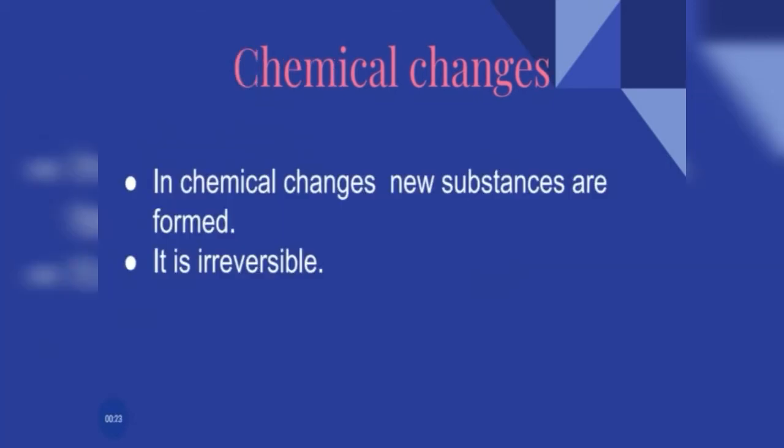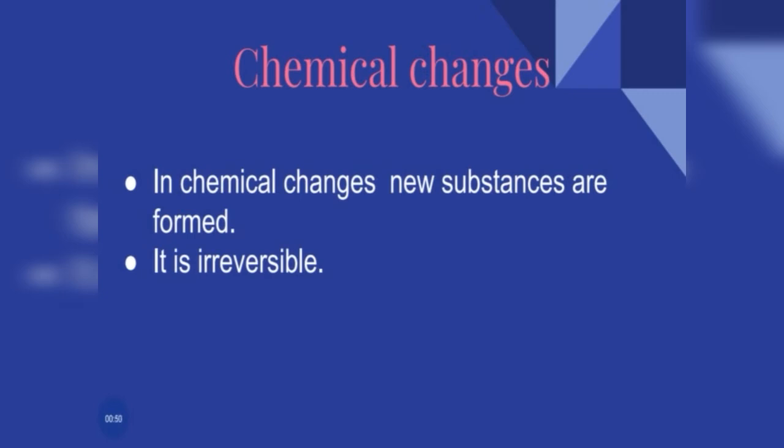Next one is chemical changes. Chemical changes are commonly known as irreversible changes. That is, they are the permanent changes. Once the substance has changed to another substance, we are unable to get back. That means once the substance has produced new substances, we are unable to get back the original substance.